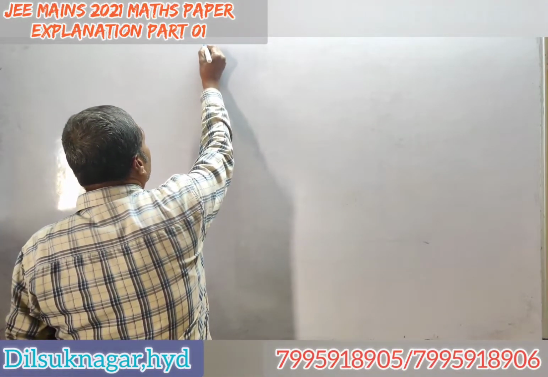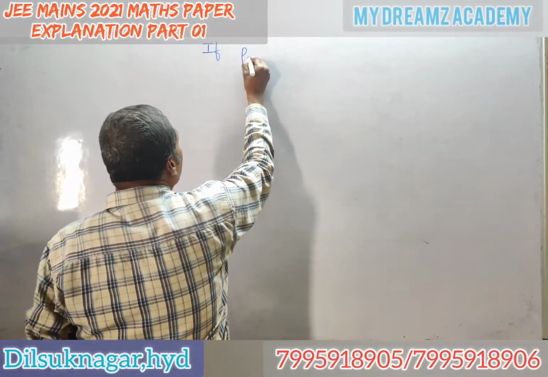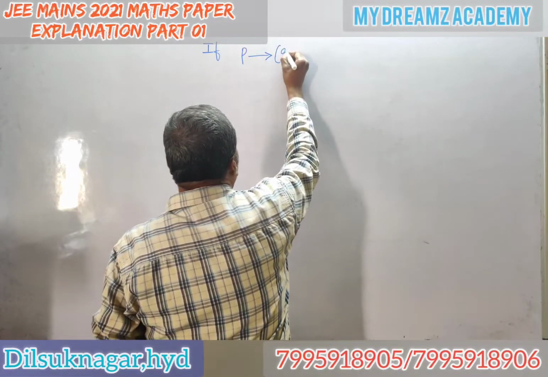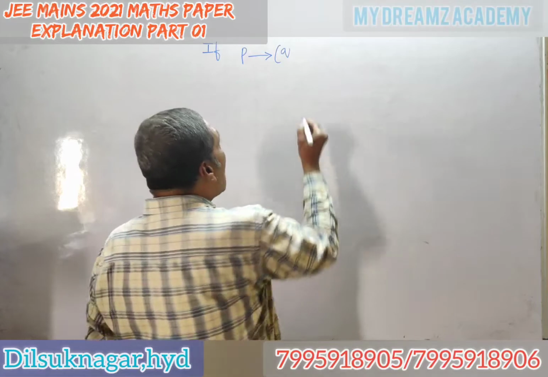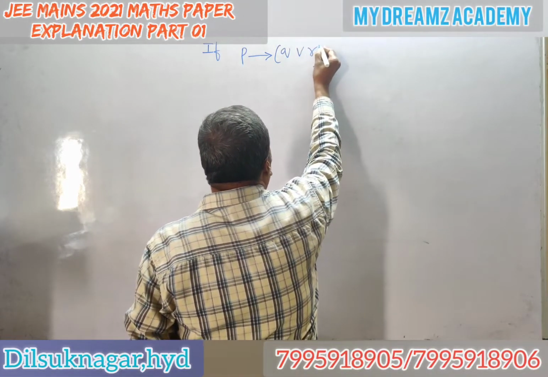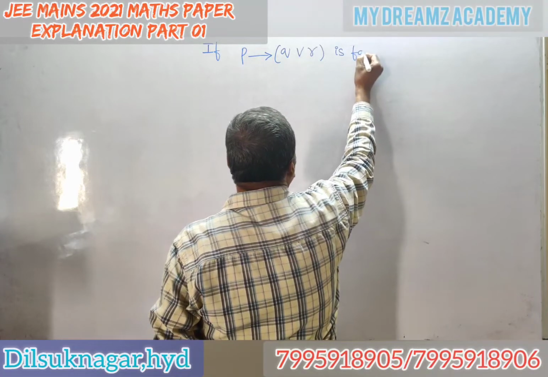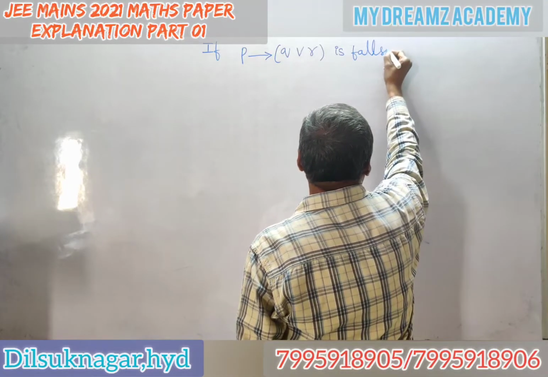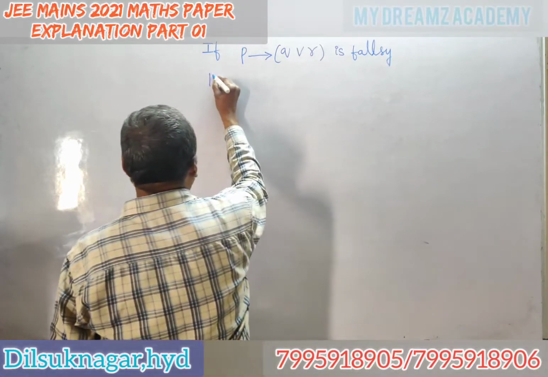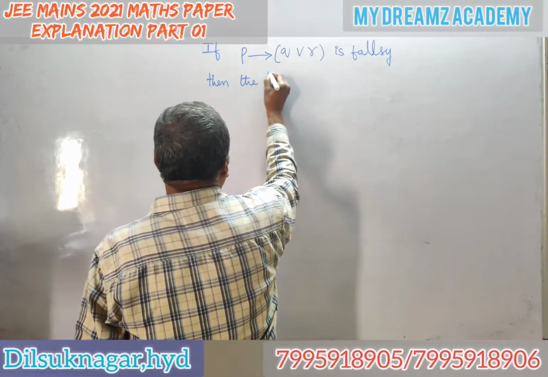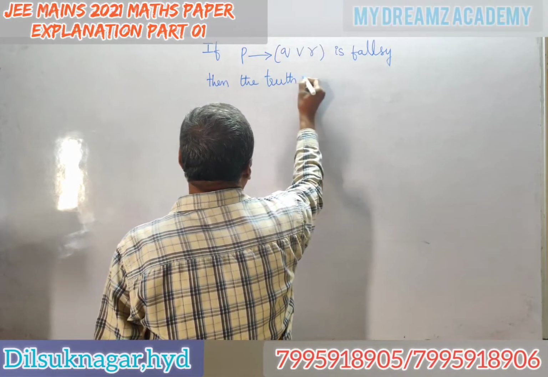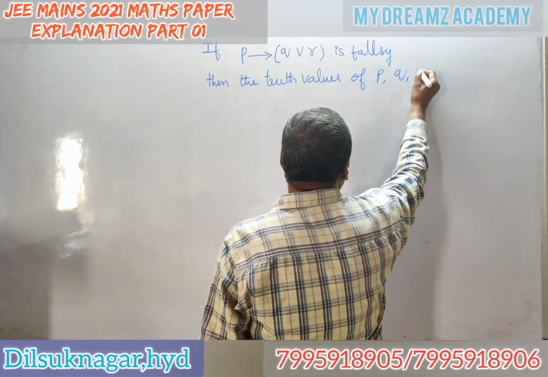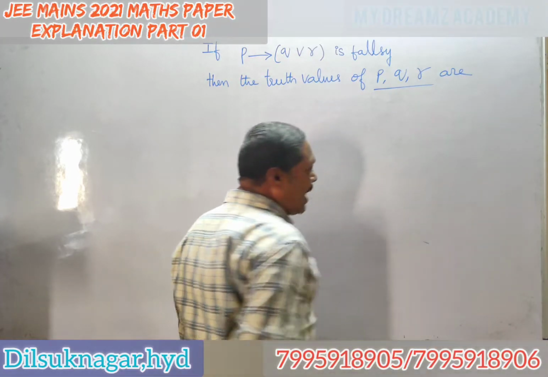If P implies Q, R is a false statement, then find the truth values of P, Q, R. Truth values means what?